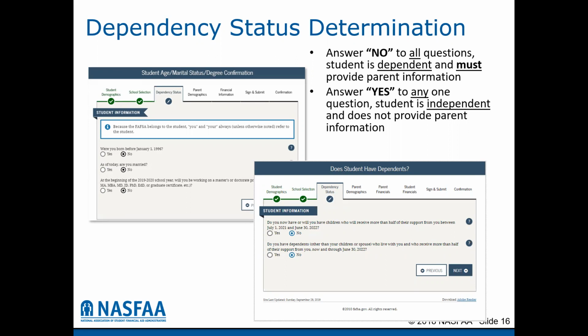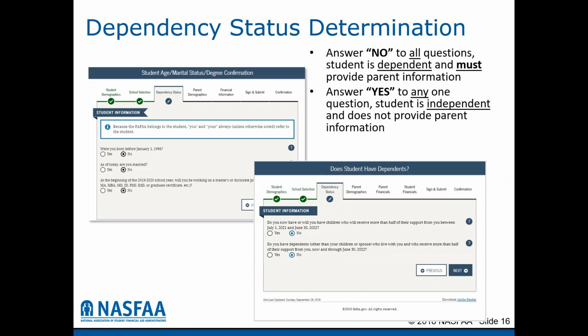And in general, students are considered dependent for financial aid until they turn 24, or they are married, or they are pursuing a master's or a doctorate program, or if they have children who will receive more than half of their support between July 1 of 22 and June 30 of 23. So for the academic year.